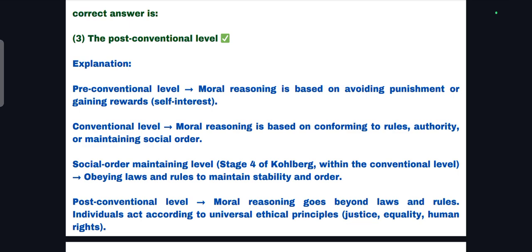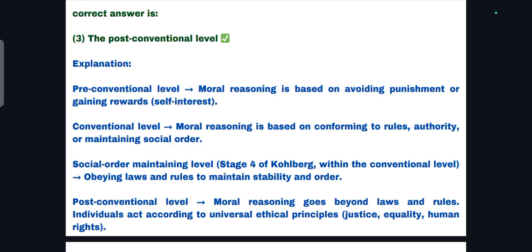Conventional level, moral reasoning is based on conforming to rules, authority, or maintaining social order. Social order maintaining level, stage 4 of Kohlberg within the conventional level, obeying laws and rules to maintain stability and order. And post-conventional level, moral reasoning goes beyond laws and rules. Individuals act according to universal ethical principles such as justice, equality, human rights. Okay, this is the correct answer.